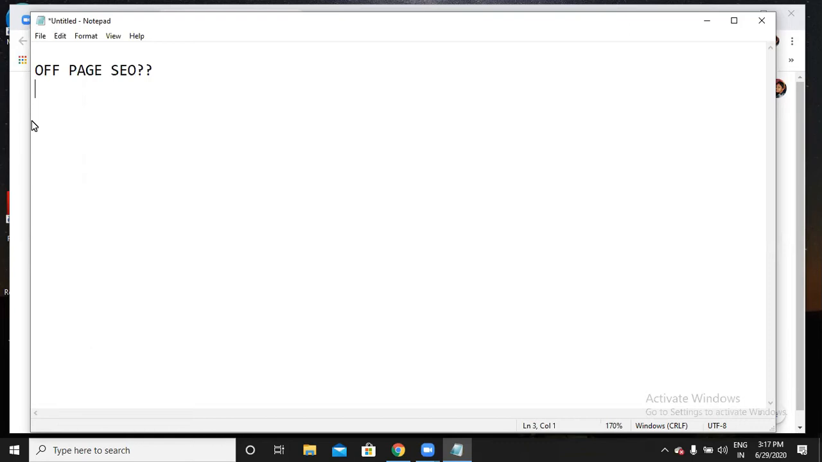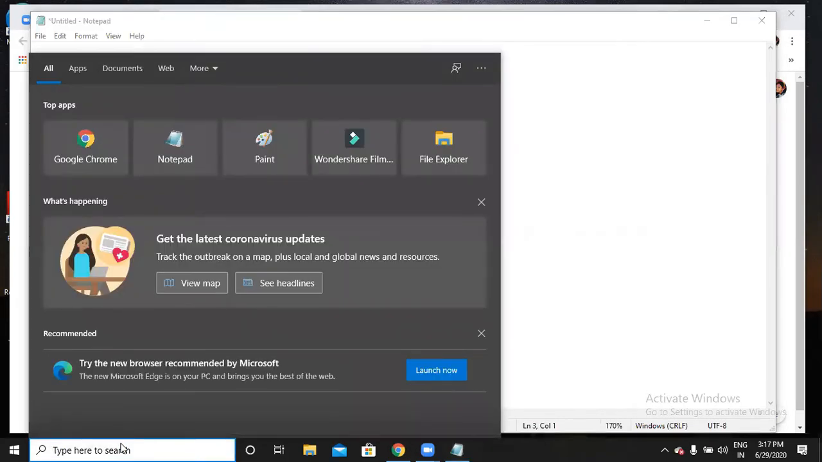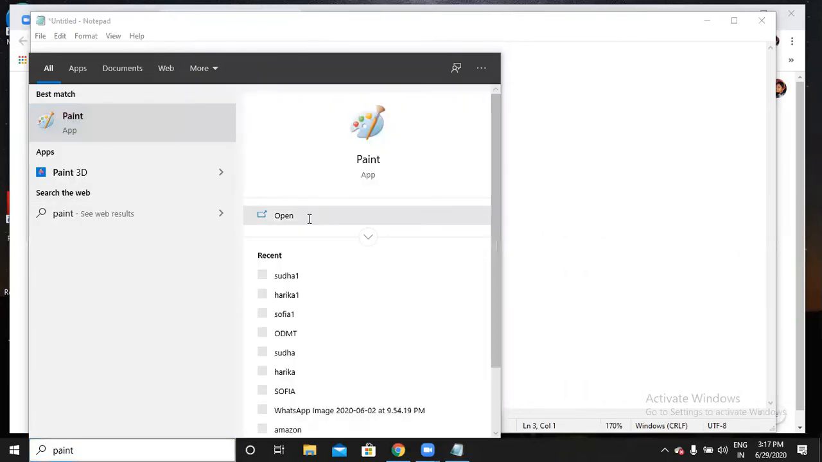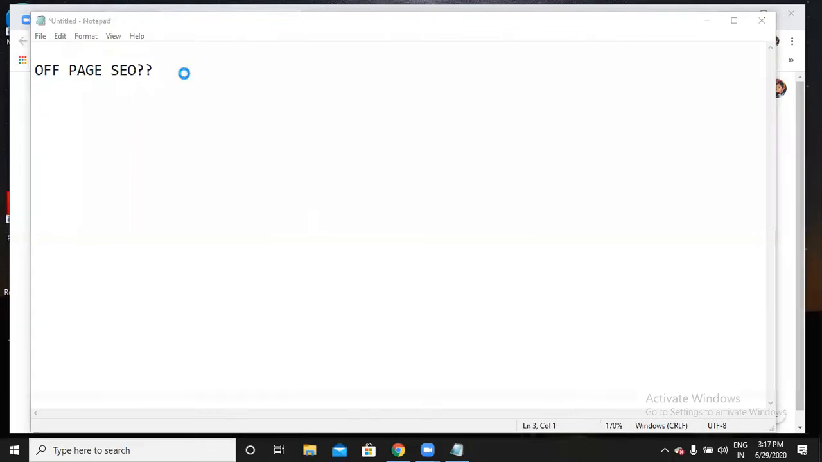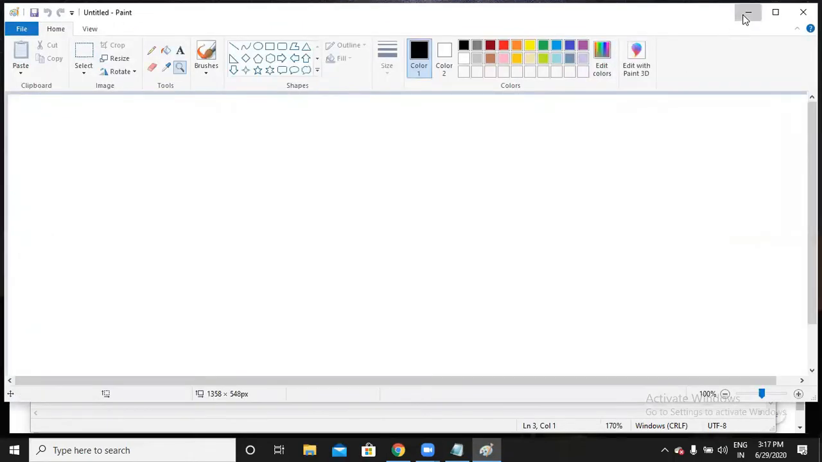Off-page SEO means you are optimizing your website without touching your site. Whatever optimization you are doing outside of your website, that is called off-page. So what is meant by outside? Let me just show you an example. Outside means it's completely all about links.